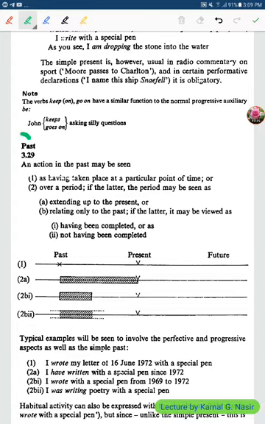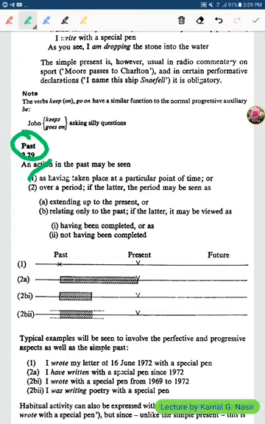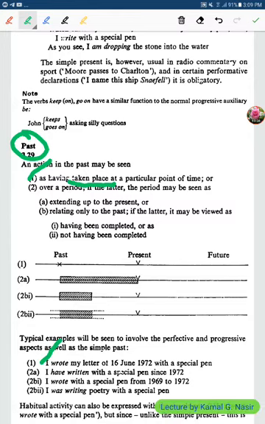The past, we have different types of past also, having taken place at a particular point of time. Something happened. Taken place means happened at a particular point of time. For example, you say, I wrote my letter of 16 June 1972 with a special pen.